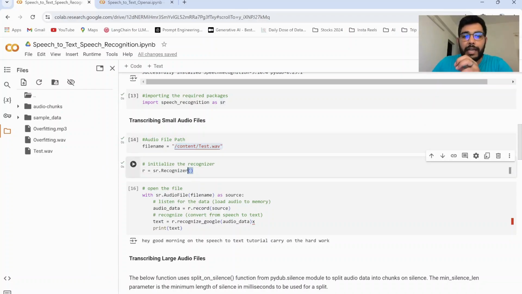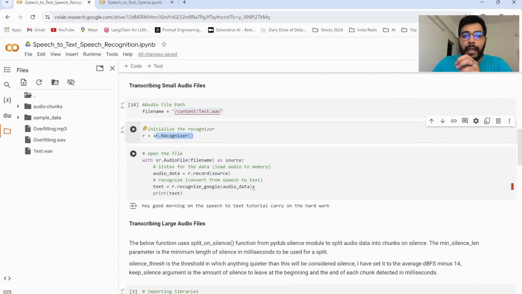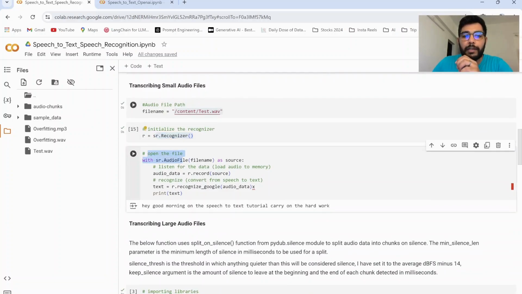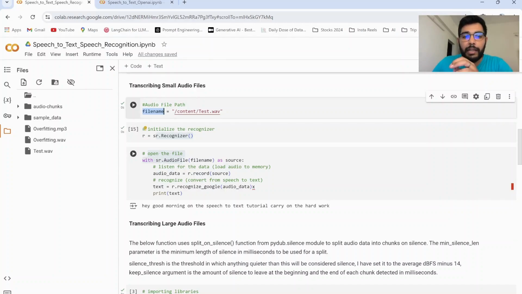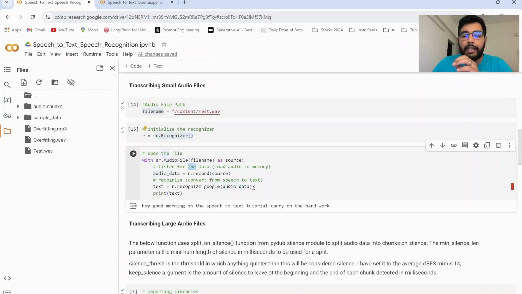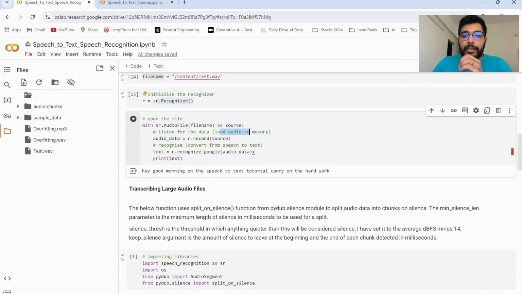Post that, we'll be initializing the recognizer and then we'll be opening this particular file, that is the test.wav. This particular line of code will be listening to the data, that is the speech, and loading that particular audio or the speech into the memory. Post that, this particular line of code will leverage the Google speech recognition API and convert that particular audio or speech to text. And then we are directly printing the text, which says, "Hey, good morning. On the speech to text tutorial, carry on the hard work."